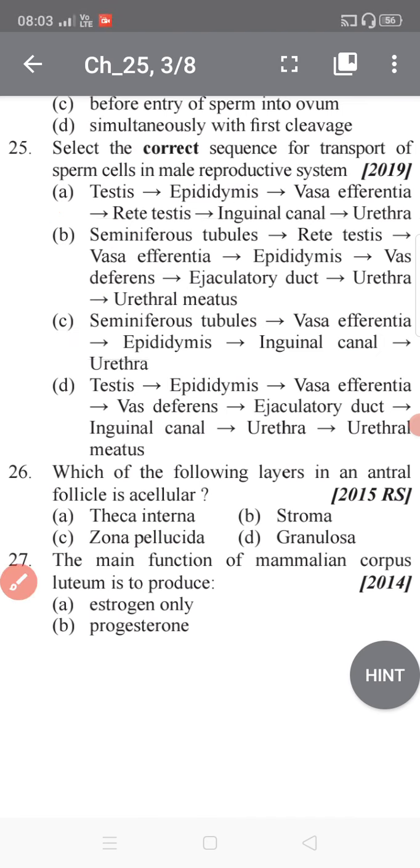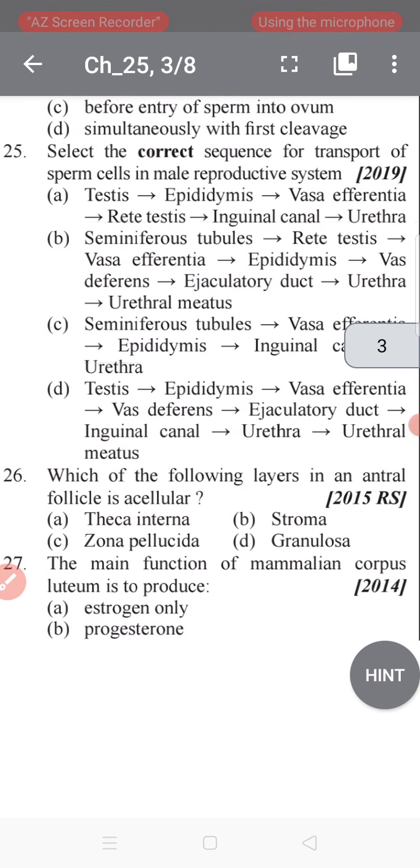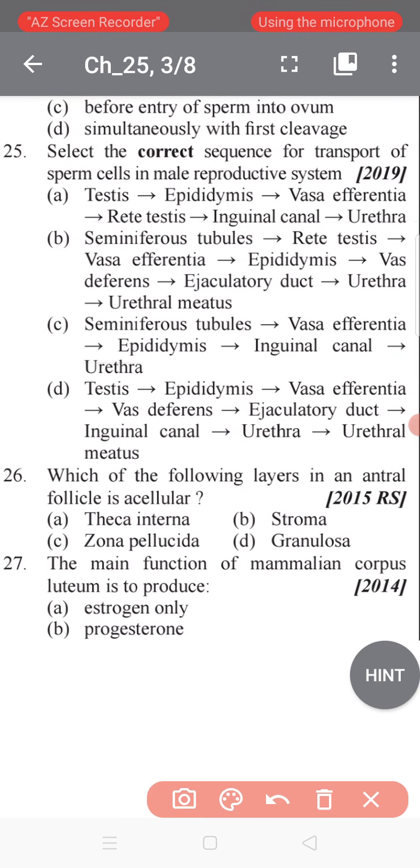So the correct sequence is seminiferous tubule, rete testis, vasa efferentia, epididymis, vas deferens, ejaculatory duct, urethra and urethral meatus.